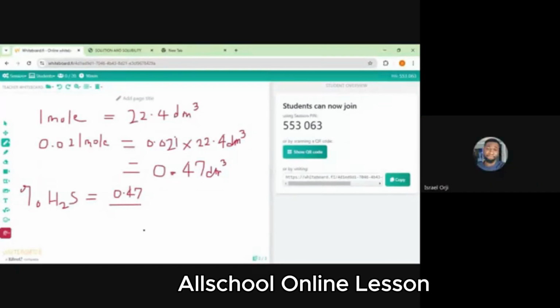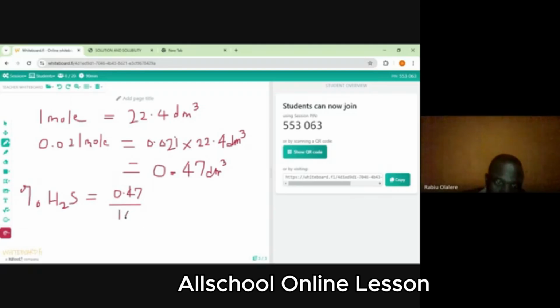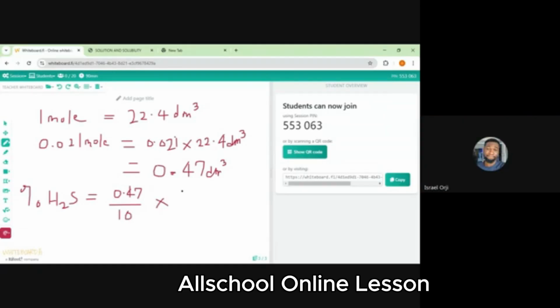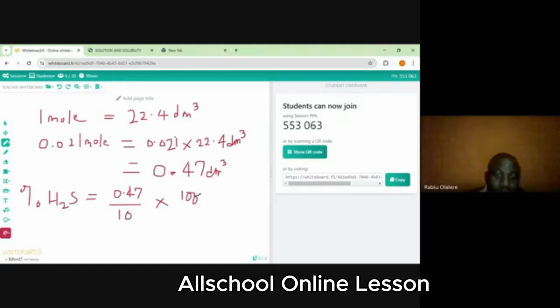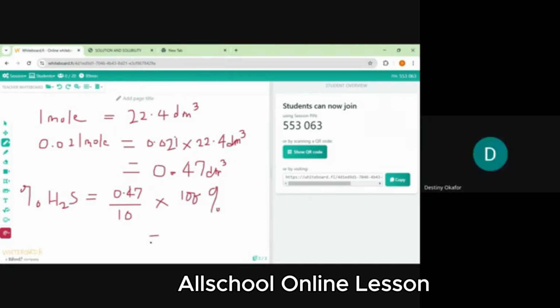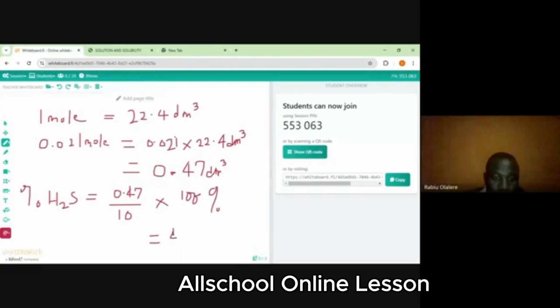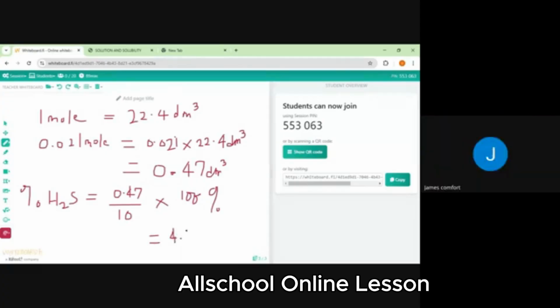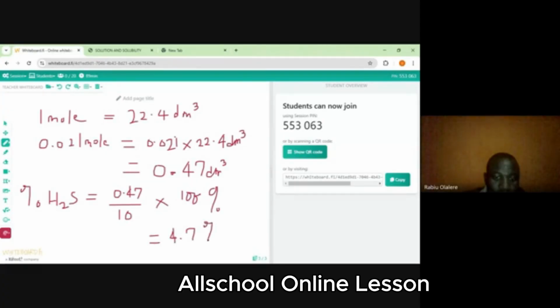That's 10. You are given 10 initially, right? Then times 100%. So what would this give us? 4.7. So the percentage of H2S in the air will now be 4.7%. Do you get that?